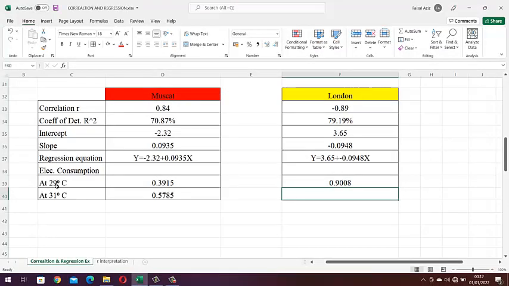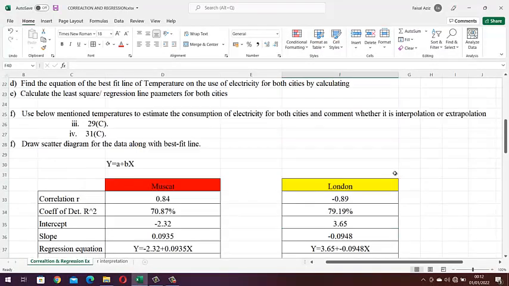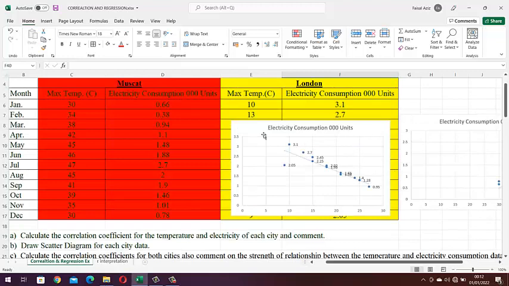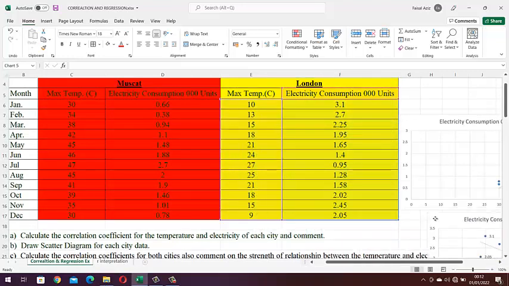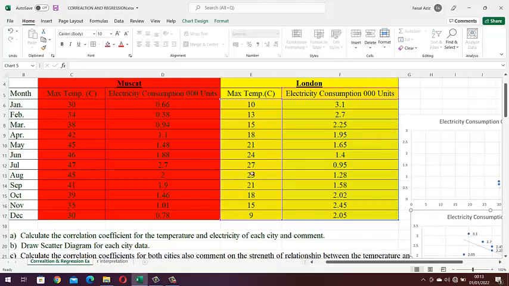We need to check whether it is interpolation or extrapolation. Let me remove this graph. Now you see the temperature list: the highest temperature mentioned here is 27 and the minimum is 9.